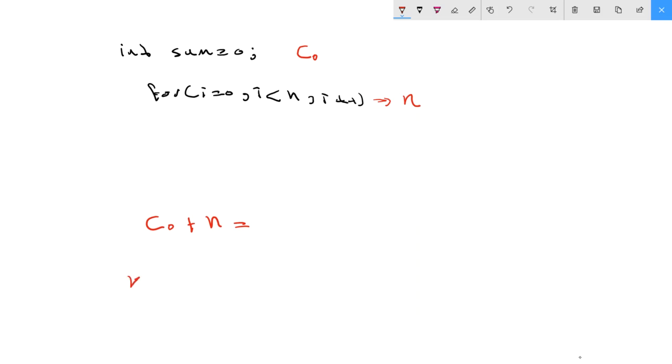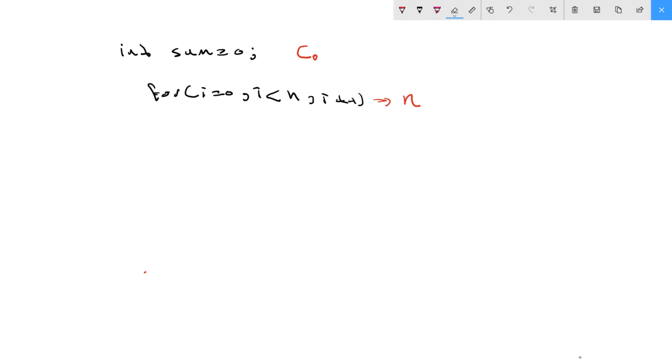Based on the big O definition, we take the worst case. So which one is worse, is the C0 worse or n worse? No, the n is worse. So the code complexity here is n. Again, in the big O, if we have multiple options, we add them, we take the worst one, the highest one. And we discussed previously how the highest should look to you as a researcher.